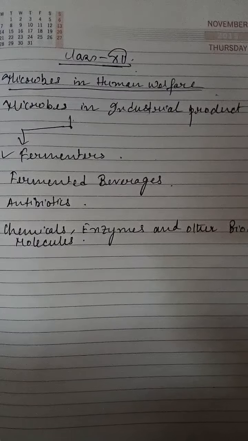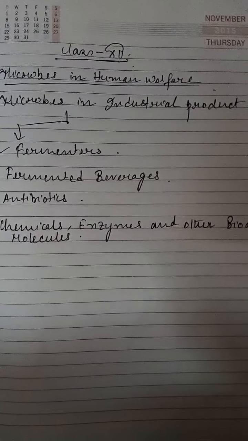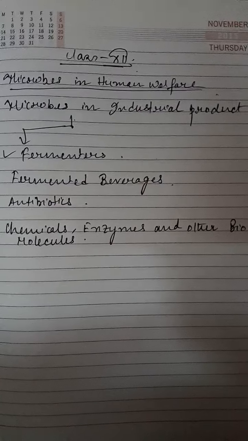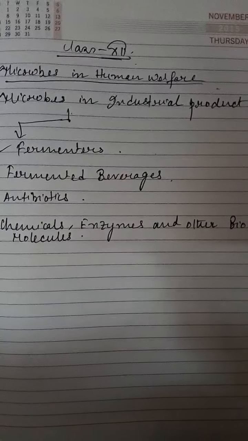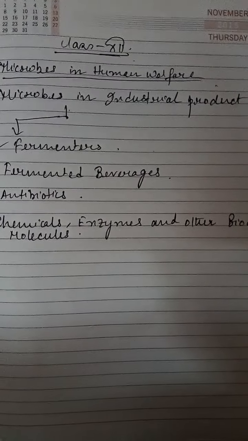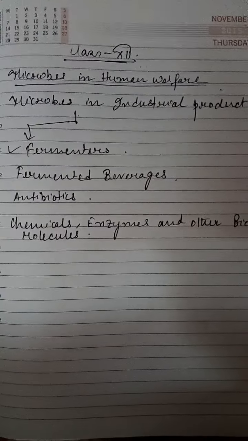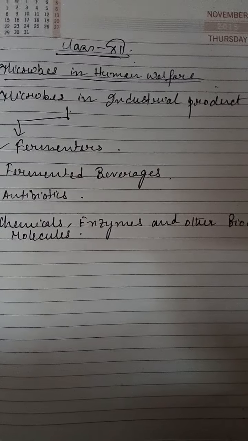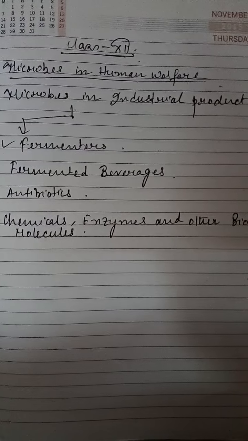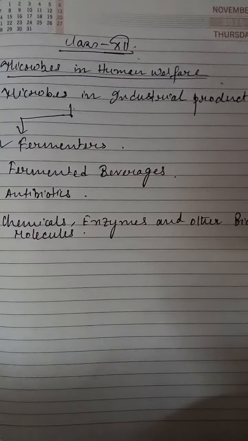Another one, Acetobacter aceti, is a bacterium used for the preparation of acetic acid. So these are the ways through which chemicals can be prepared. Two chemicals I have given as examples: one is citric acid, another is acetic acid.